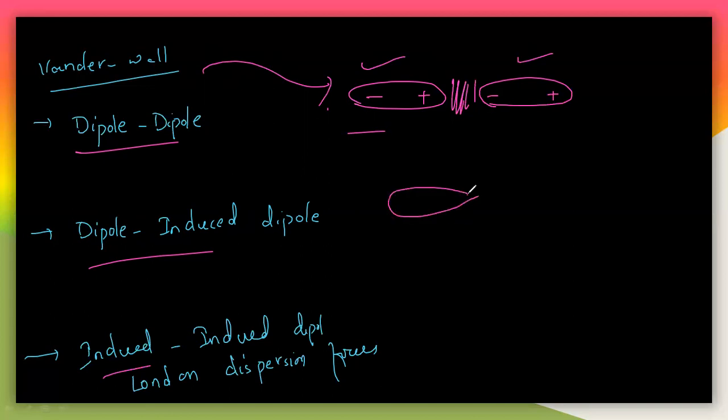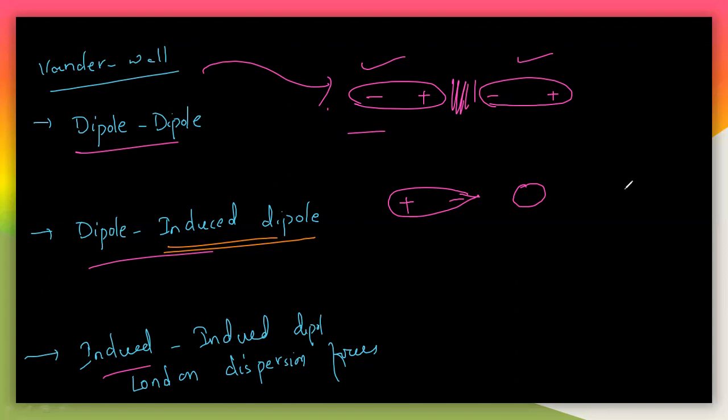First there is a dipole, let us say plus and minus. Next one is not a perfect dipole, but an induced dipole, and there is no charge on this. This is a dipole here, the first one, and there is an induced dipole here. Induced means it does not have a dipole by itself, meaning it has no charge, but it came later. How did it come? Very simple, there is no charge here at first.